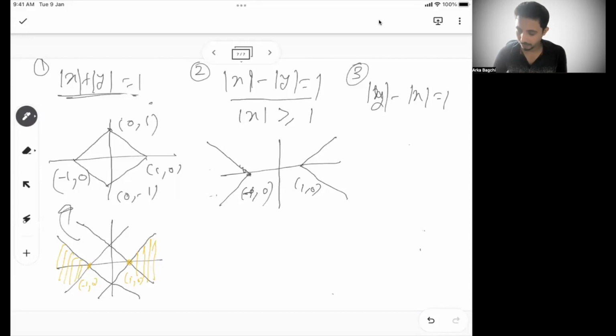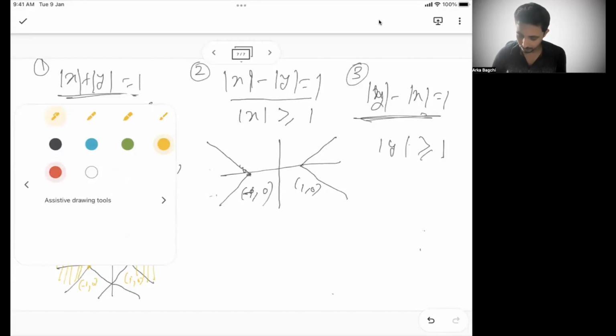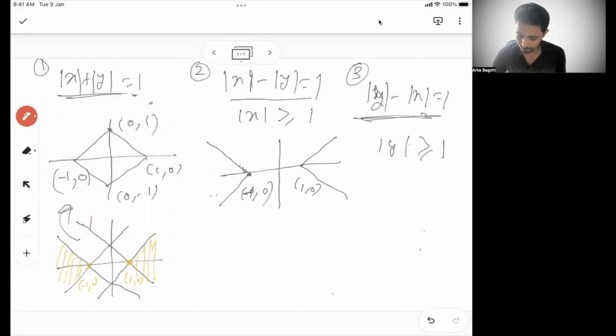Similarly, in this scenario, modulus of y has to be greater than or equal to 1 and modulus of x has to be less than or equal to y. So in the same graph, we can say this is going to be the zone, which is modulus of y has to be greater than or equal to 1. So it can be 2 or it can be minus 5. But the modulus of y has to be more than 1. So 2 or minus 5, it has to be more than 1. So y cannot be less than 1.